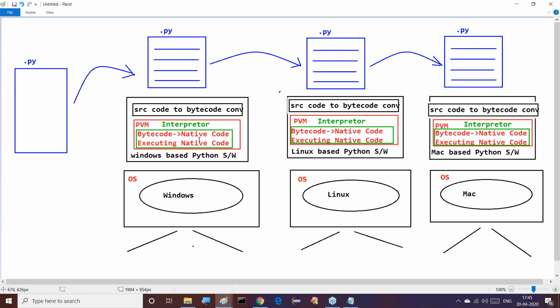The operating system is not doing any conversion inside this Python program. Inside the PVM, everything will be taken care of by the PVM. That PVM will convert bytecode to native code and execute that native code. That is the job of this PVM. And inside this PVM, the interpreter will do that. This is exactly the meaning of executing our Python programs.